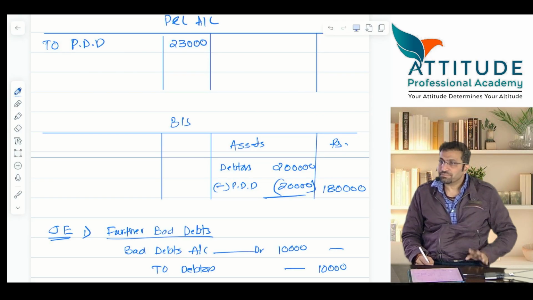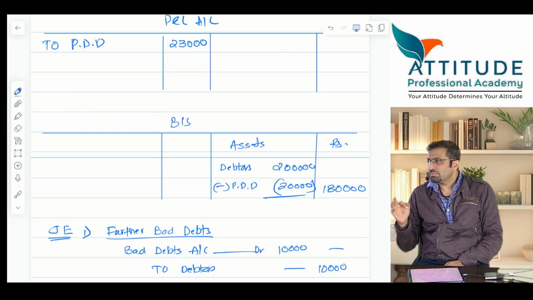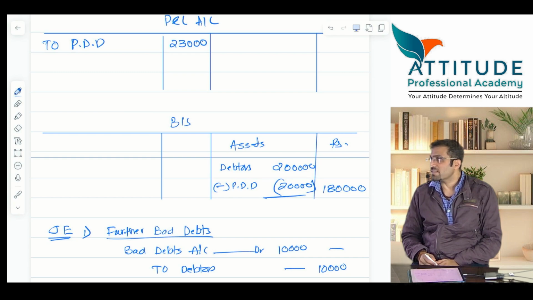Any difficulty? These things can be asked. So now I can say that provision for doubtful debts is done. This is how provision for doubtful debts works. Up till here, any difficulty?